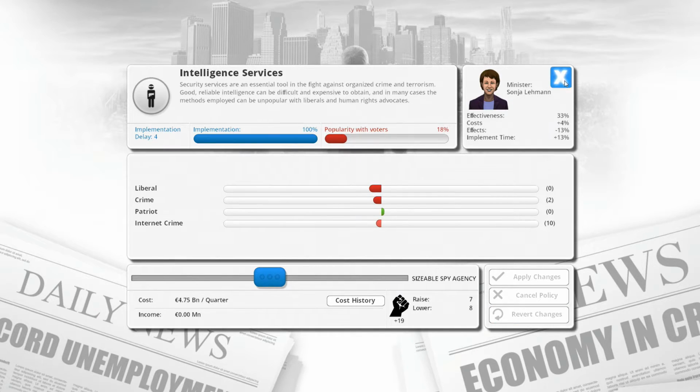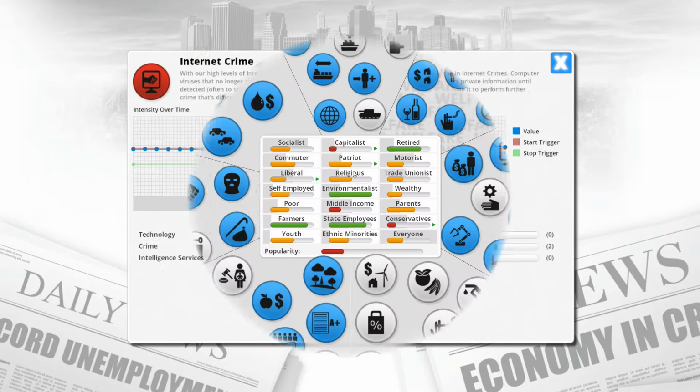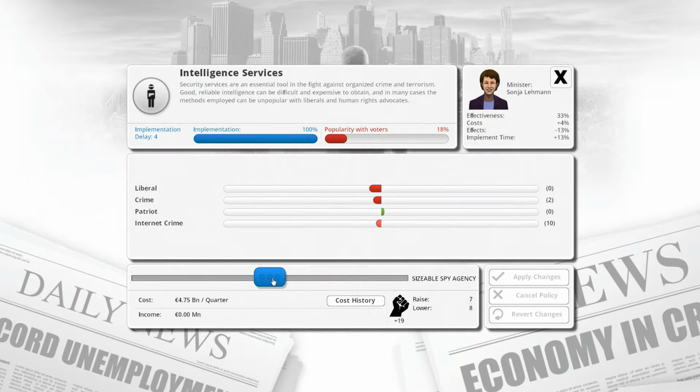Not much of a change though, is it? That's a very, very small change. How much of a difference is it making? Yeah, it's not really making much of it. Everyone is a bit more unhappy, and GDP also goes down. There could be a law to go around it, but I think raising intelligence services a bit is going to be fine.